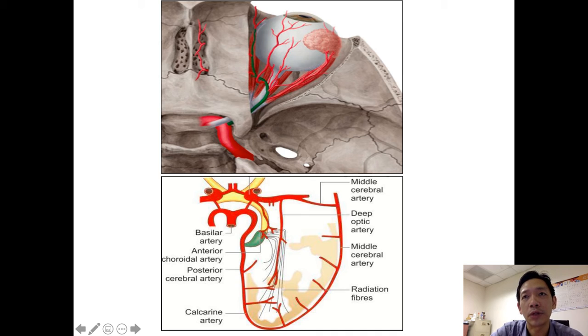For example, the central retinal artery and your posterior ciliary artery supply your retina and also part of your optic nerve head. So any small occlusion that happens in these end arteries can have a major effect, and the presentation will be very sudden, and they usually have quite significant symptoms.